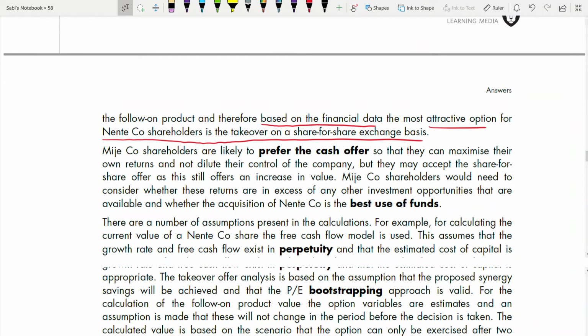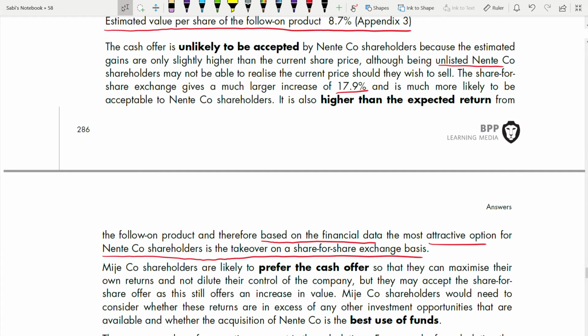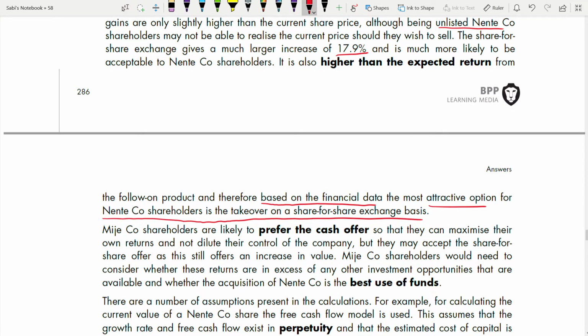So Major shareholders are likely to prefer the cash offer, if you see, for Nente, because it is 9.84% higher than share for share, right? So they are going to go for the cash offer so that they can maximize their own returns and not dilute their control of the company. Key point, when you go for a cash offer, what happens? There is no dilution of control of the company because you are not losing any shares. You don't have to give any shares. You are retaining your shares. You are only receiving cash, and that's it.